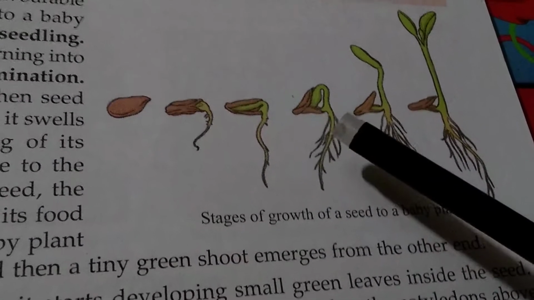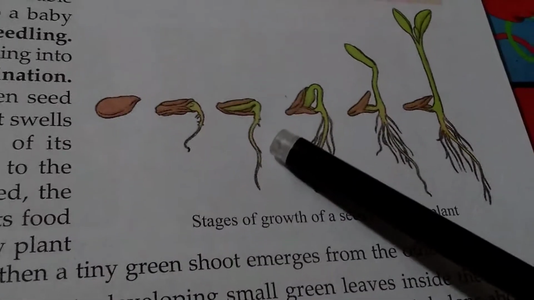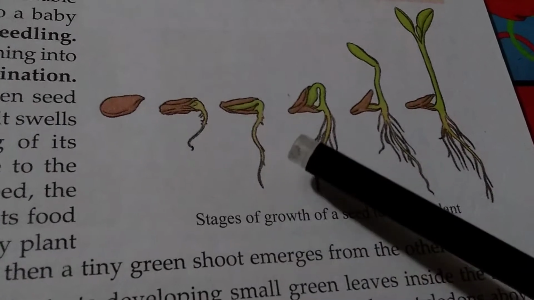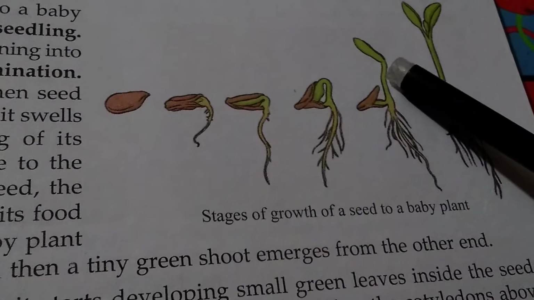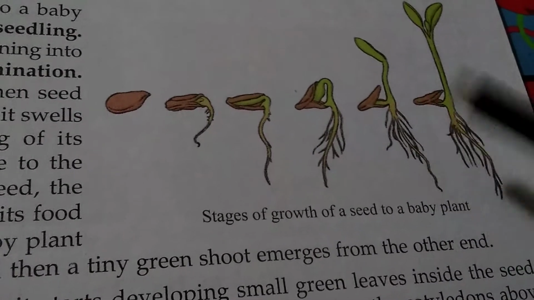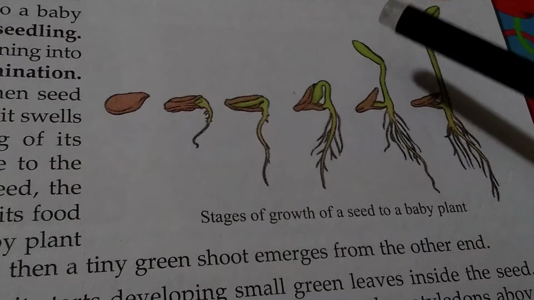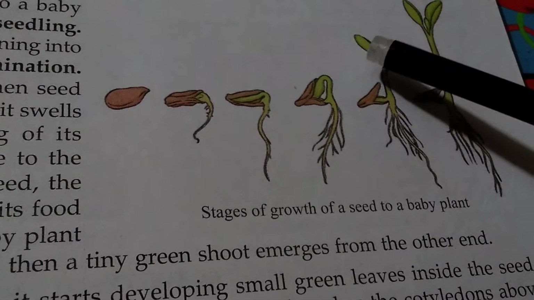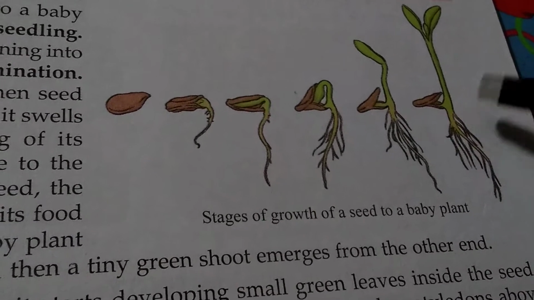Inside the seed, the developing embryo gets its food from the cotyledons. The baby plant first develops its roots. Then a tiny green shoot emerges from the other end. Here, the root and the tiny green shoot. As the baby plant grows, it starts developing small green leaves.